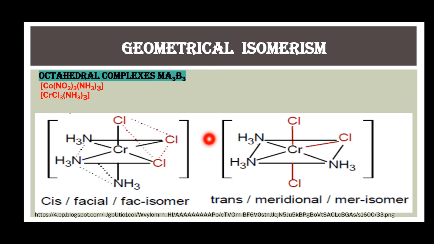Whereas in its meridional isomer, the 3 amine ligands are present on the same equatorial plane of the octahedron. Like here, these 3 ligands with the same donor atom are present on the equatorial plane of this octahedron.